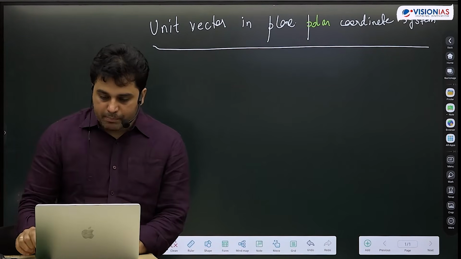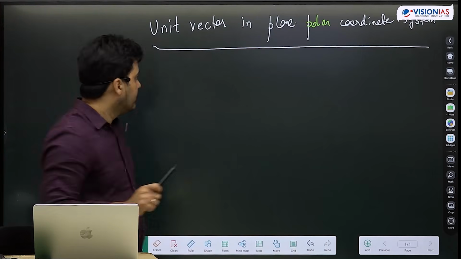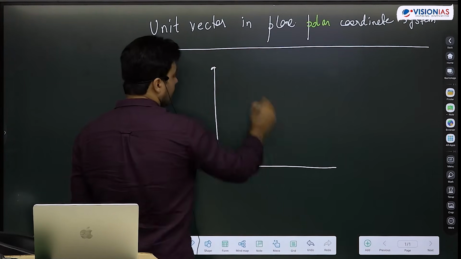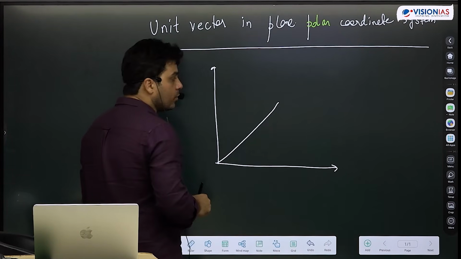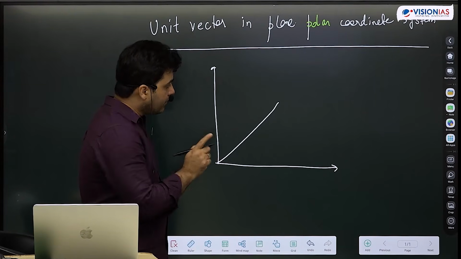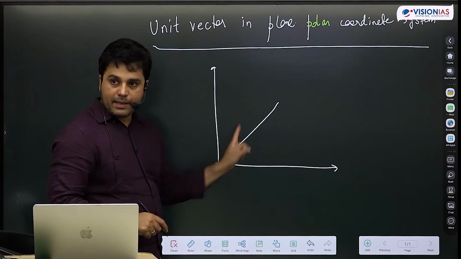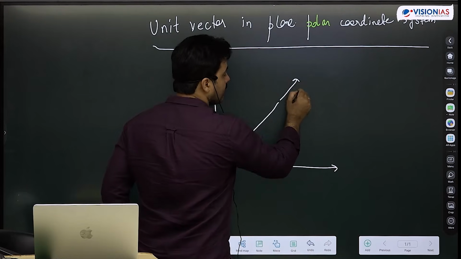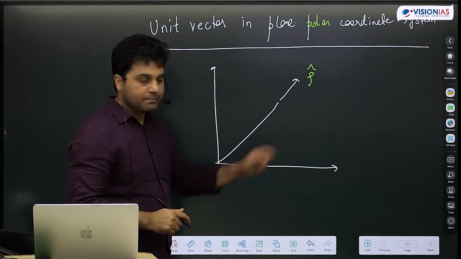So here, what will my basis be? I am here at rho. Okay? So to make a unit vector for rho, I have to take a unit value in that same direction of rho. So this becomes my rho cap. Okay? I will be using this rho cap again.